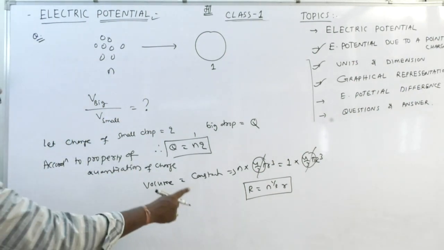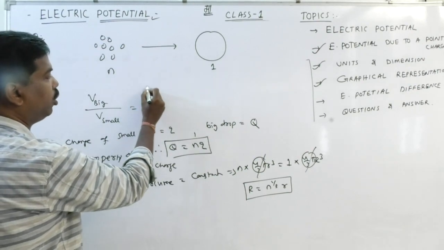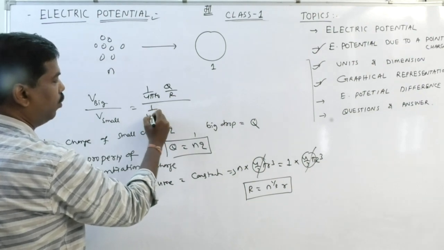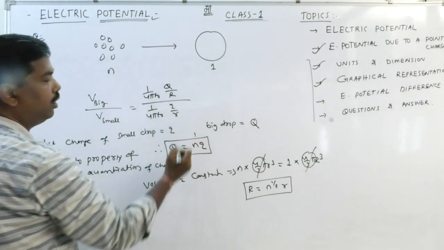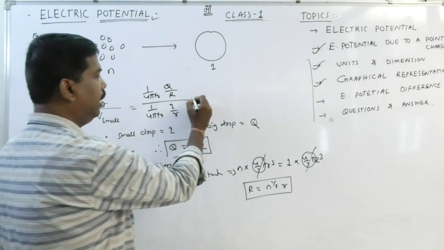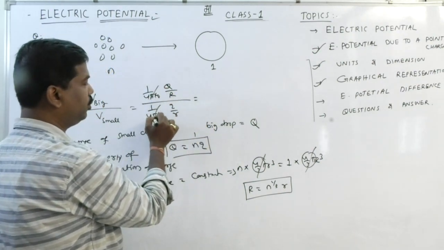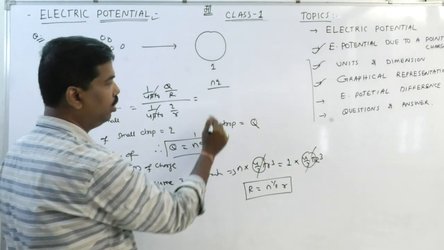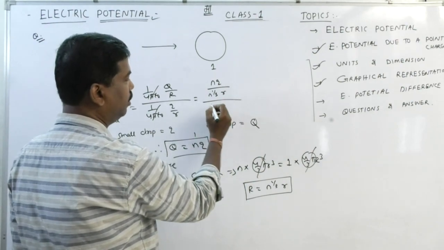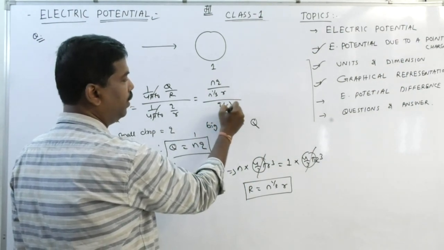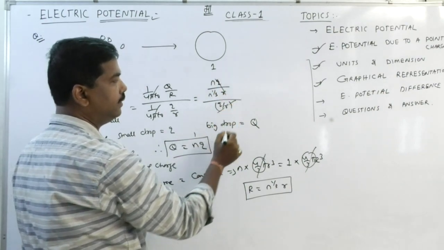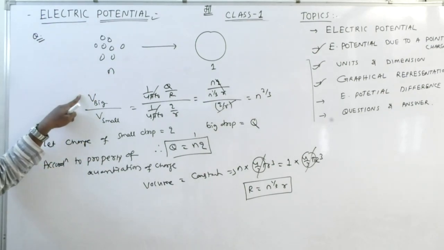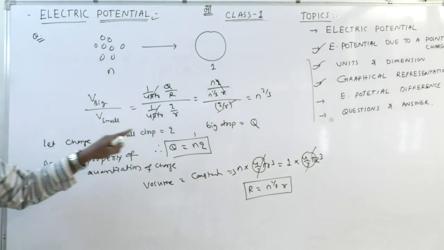Clear? Now the question arises, what is the potential of the big drop? Potential of the big drop is 1 by 4 pi epsilon 0 Q by R, to the small drop 1 by 4 pi epsilon 0 q by r. So 1 by 4 pi epsilon 0 gets cancelled. Capital Q is equal to nq and small q, capital R is equal to n to the power 1/3 into small r. Clear? q by r cancelled, hence it is found to be n to the power 2/3. So the potential of the big drop to the potential of the small drop is found to be n to the power 2/3.